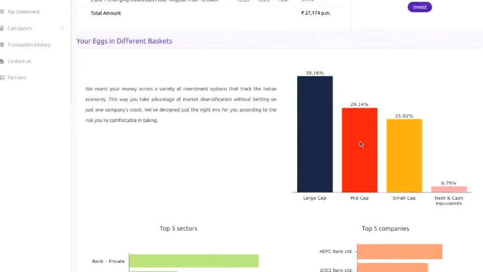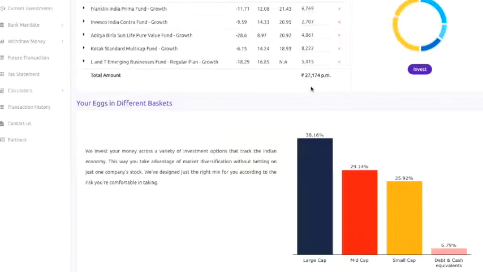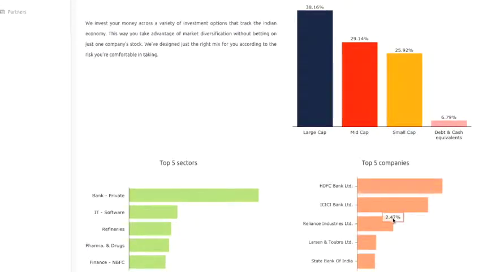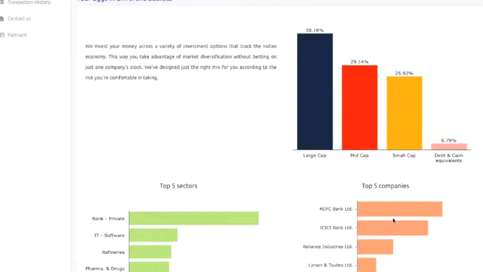Now the graph changes according to the funds that I've invested in, because according to the risk profile that I choose. So suppose I was a conservative investor, the debt and cash equivalents will go considerably high, and these two, mid and small, will go considerably low. So this changes according to the risk profile that you have. Also it changes according to the investing time horizon that you have.